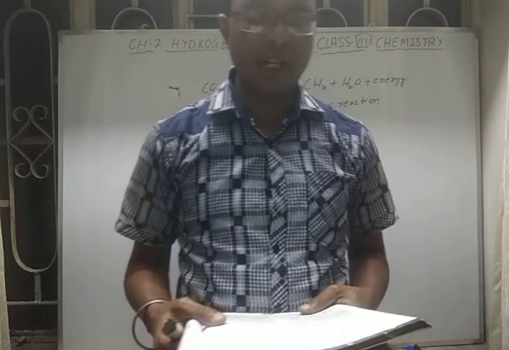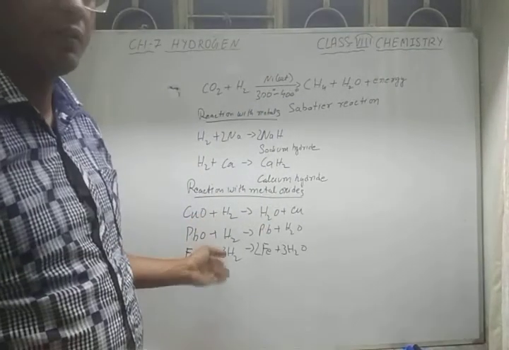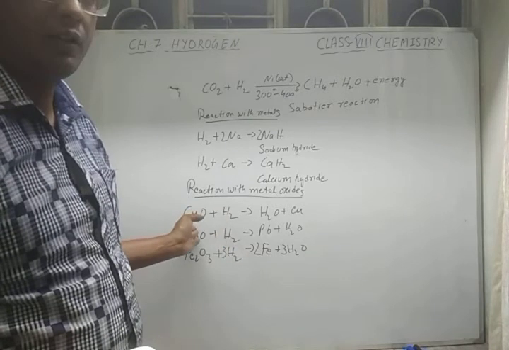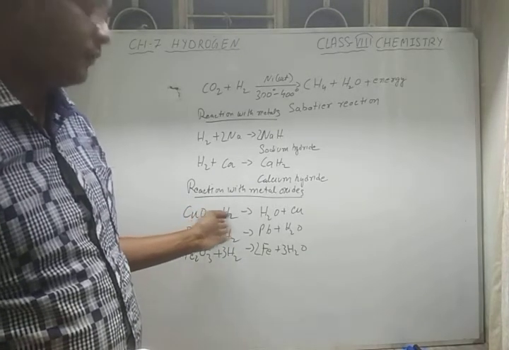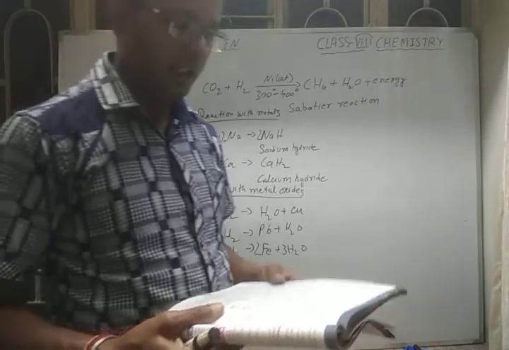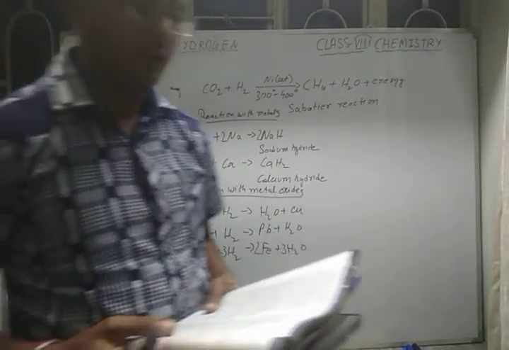Now, hydrogen acts as a good reducing agent. As we have seen here also, it acts as a good reducing agent. When hydrogen reacts with a metallic oxide, it reacts with the oxygen to form water, and we get the pure form of the metal. So hydrogen is a good reducing agent. We also use it.